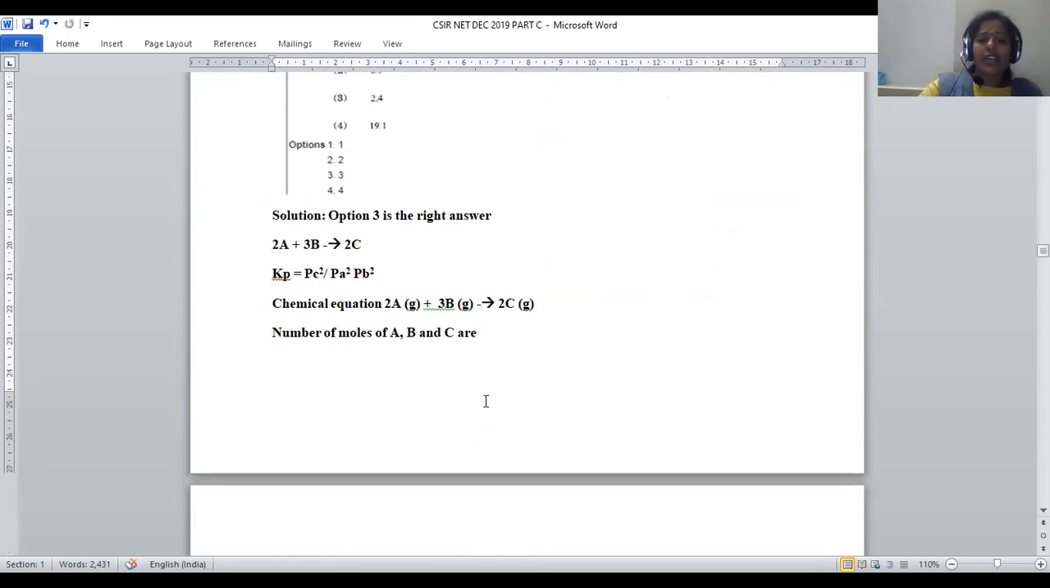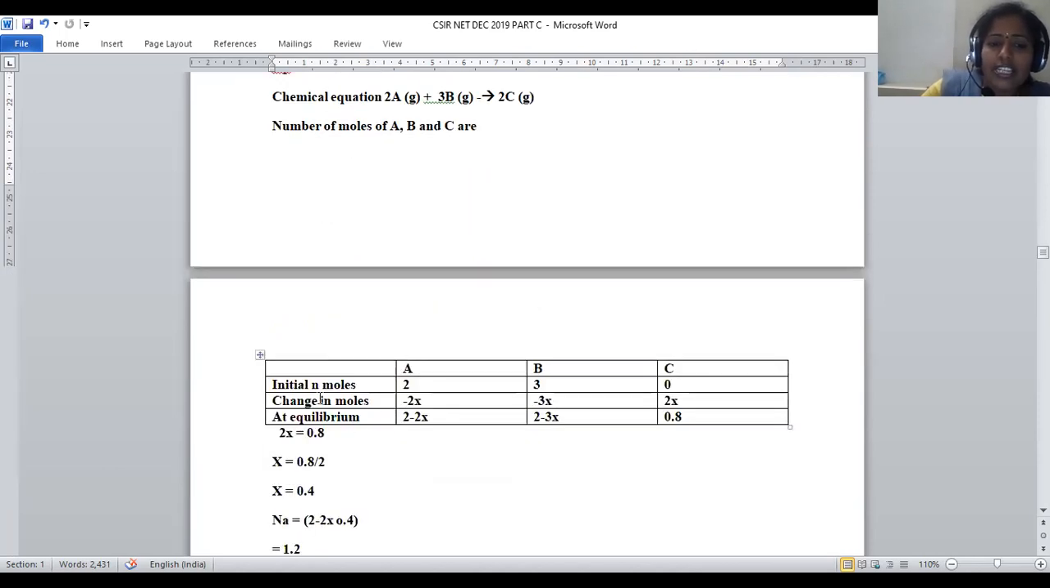Kp will be predicted. In order to get that, first we have to find out the number of moles of each and every element participating in this chemical equation, right? Initial number of moles of A are given as 2. 2 moles of A get combined with 3 moles of B, so initial moles of B are 3. At time 0, the reaction is not completed, and that's the reason why product formation may not be possible. Hence, the concentration of C will be denoted as 0 at initial moles, right?